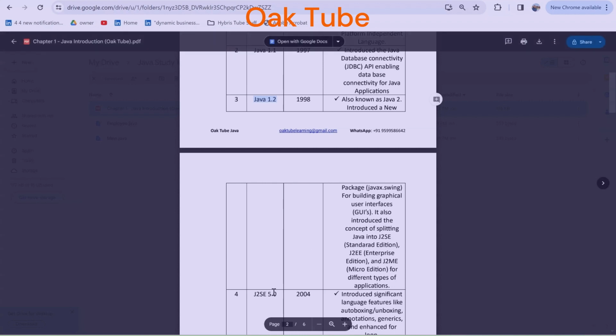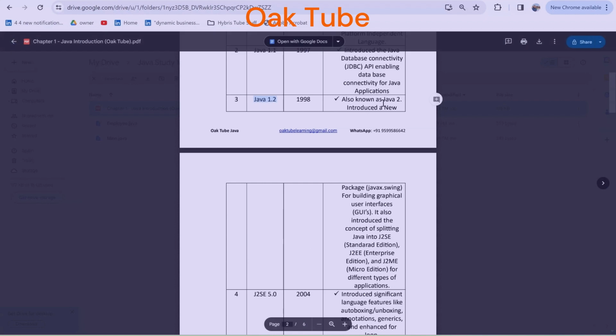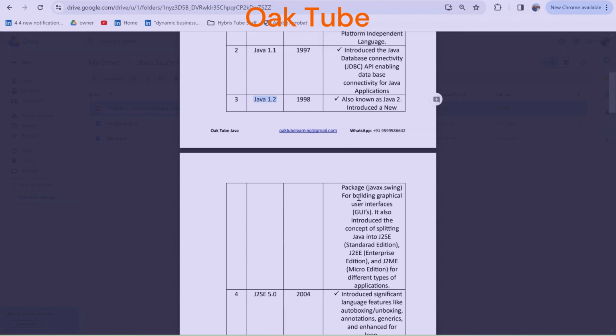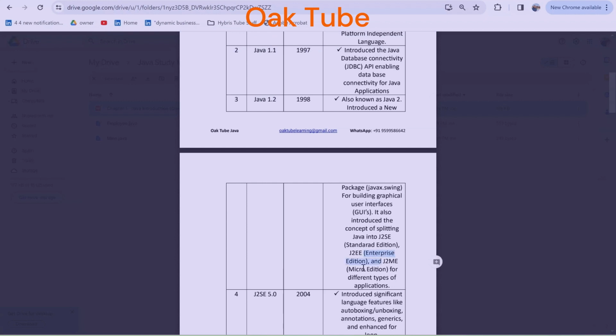But if I say Java 2 or Java 5, those were the external versions released for the enterprise. What was the key feature of Java 2? It divided Java into different streams, like Java Standard Edition, Java Enterprise Edition, J2EE, or Java Micro Edition.